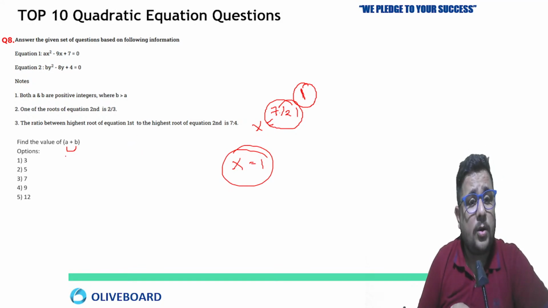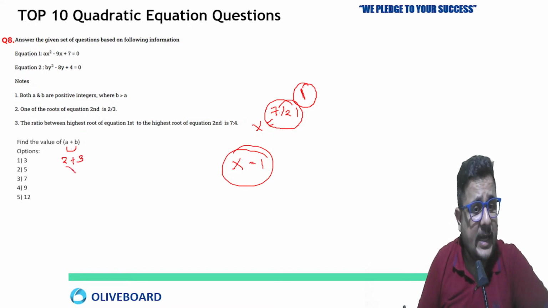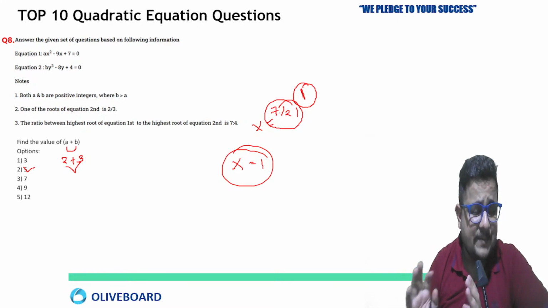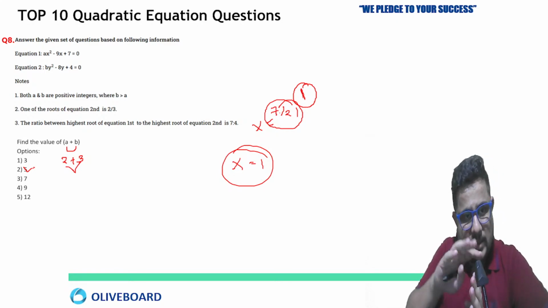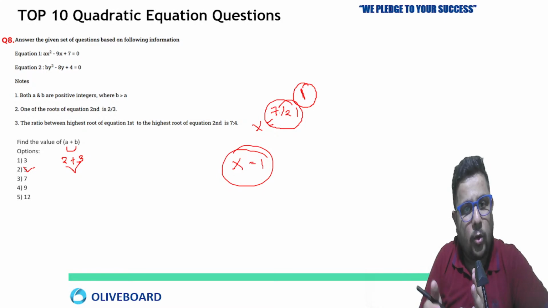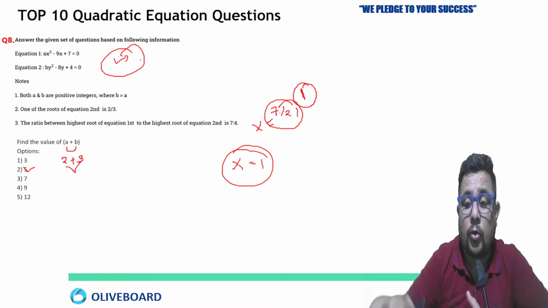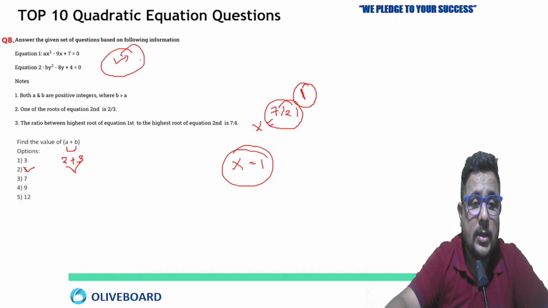A plus b. Already we solved that one. A is 2, b is 3, right? Am I right? 2 plus 3, 5. So the second option is going to be the answer. It seems difficult, but when you solve all the equations and get all the data, you just need to answer. What kind of question can you say this is? This is case-let based DI, based on quadratic equations.